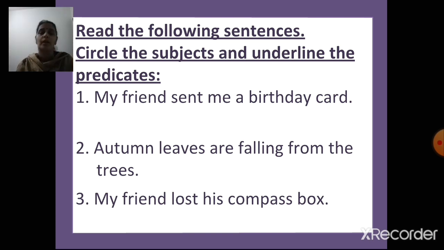The first one is, my friend sent me a birthday card. Second, autumn leaves are falling from the trees. Third, my friend lost his compass box.